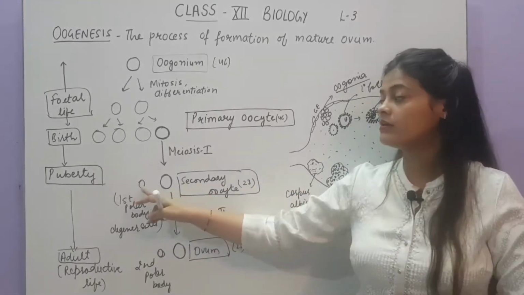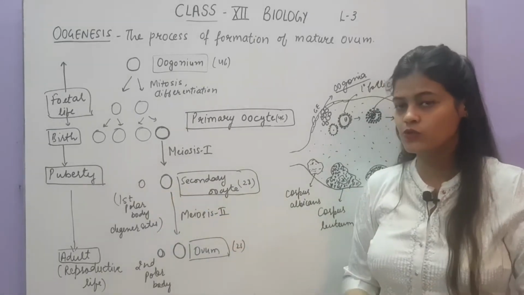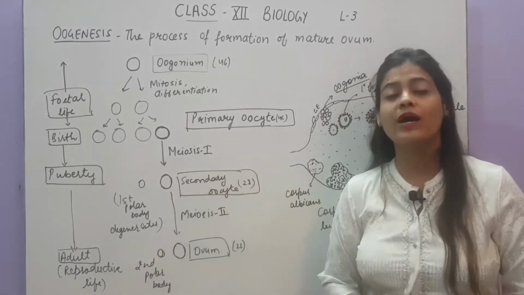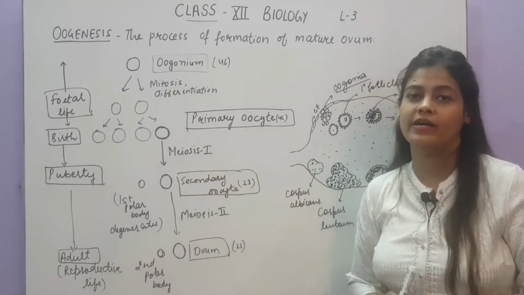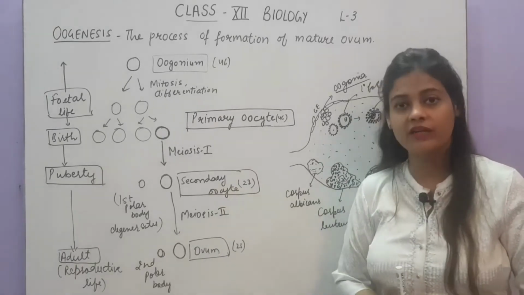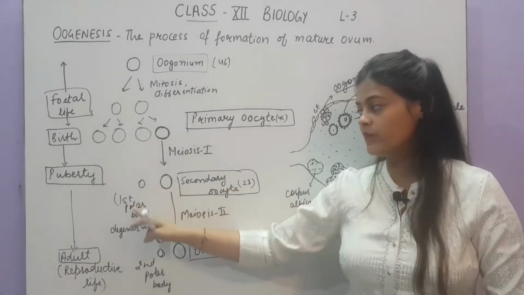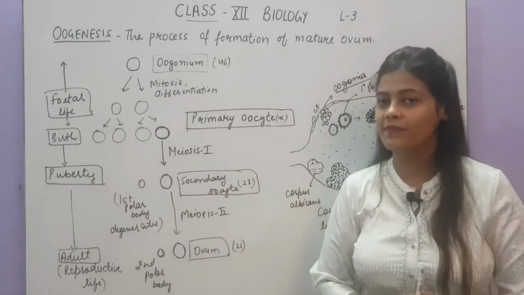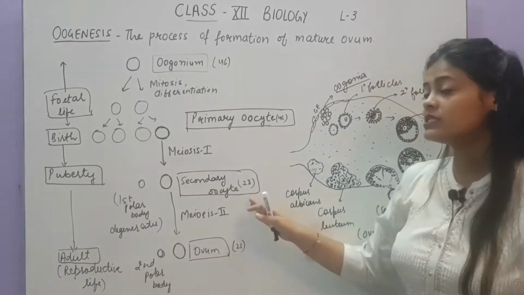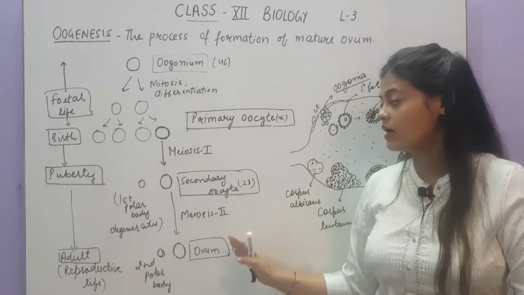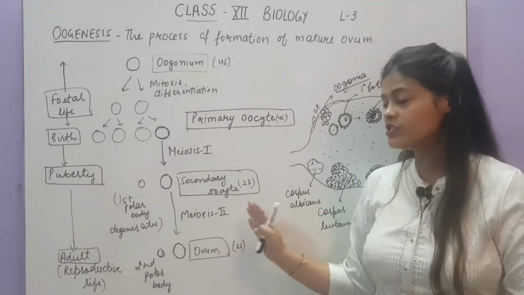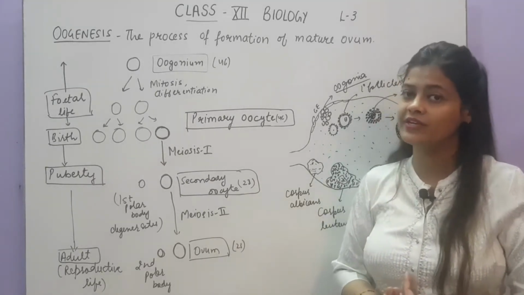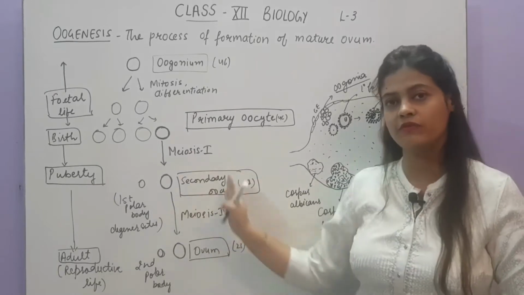That is why here the karyokinesis will take place as usual, reducing the number of chromosomes to half, but cytokinesis will not be equally divided. This means the cytoplasm is not equally divided. Very little cytoplasm will be given to the polar body and most of the cytoplasm will be accumulated by the secondary oocyte, because the secondary oocyte will further develop to form the ovum, which will carry most of the cytoplasm for the further development of the fetus. Is it clear? Are you clear with my point?